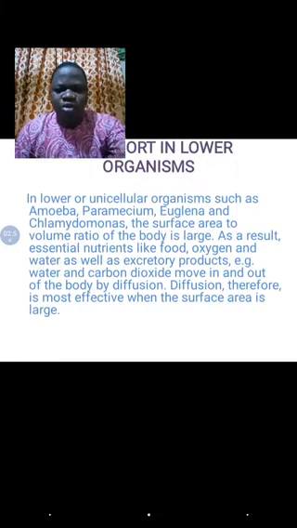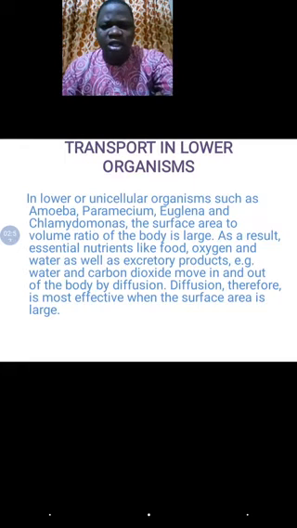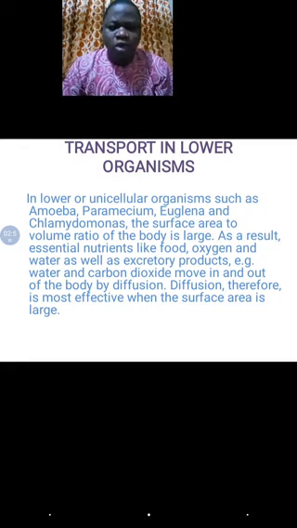Now let's quickly talk about transport in lower organism. For transport in lower organism to take place, such organism, because of their small body size, which gives them a large surface area, will only need a simple diffusion for transport to take place.